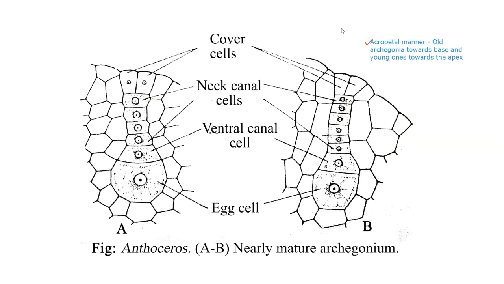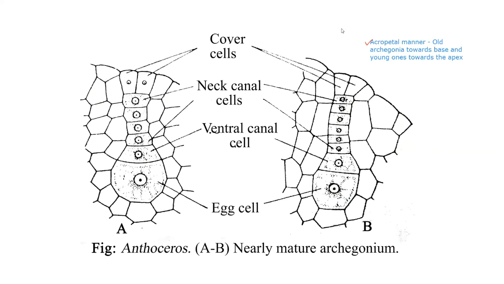Each archegonium is basically made up of a broad base called the venter, and then there is a long neck. So the venter is the base, and the apex is nothing but the neck. Each archegonium consists of 6 NCC, that is neck canal cells.